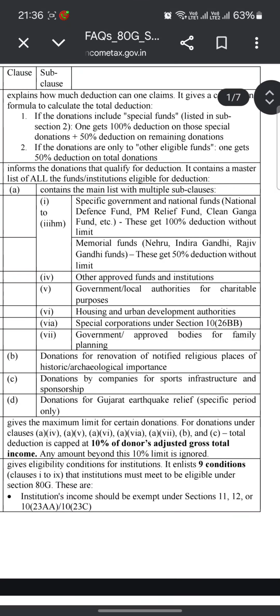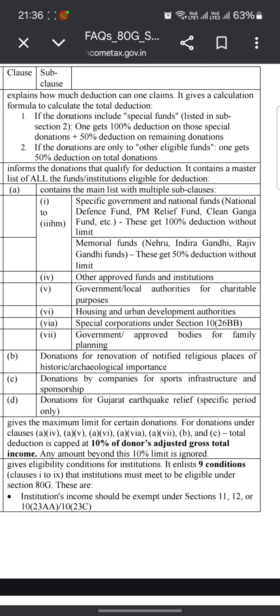Specific government and national funds, National Defence Fund, PM Relief Fund, Clean Ganga Fund, get 100% deduction without limit, because these are government-backed funds. So if you donate to these funds, you will get 100% deduction. And memorial funds, Nehru, Indira Gandhi, Rajiv Gandhi funds, get 50% deduction without limit.